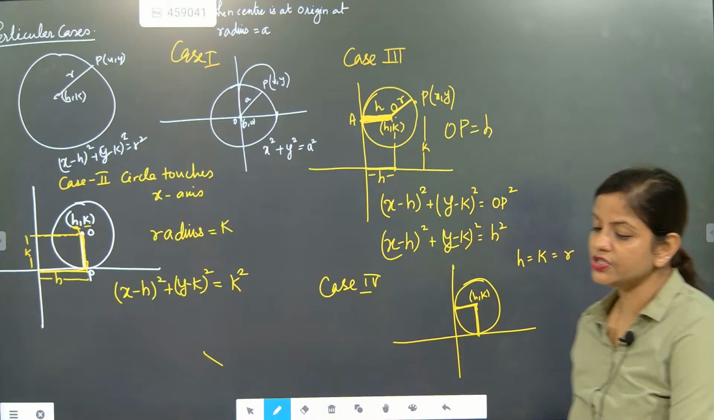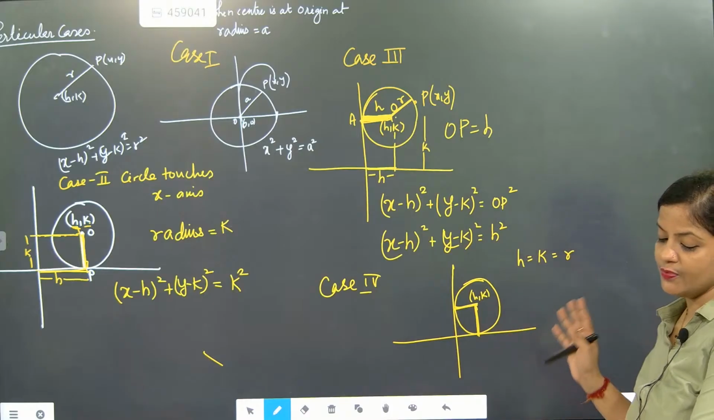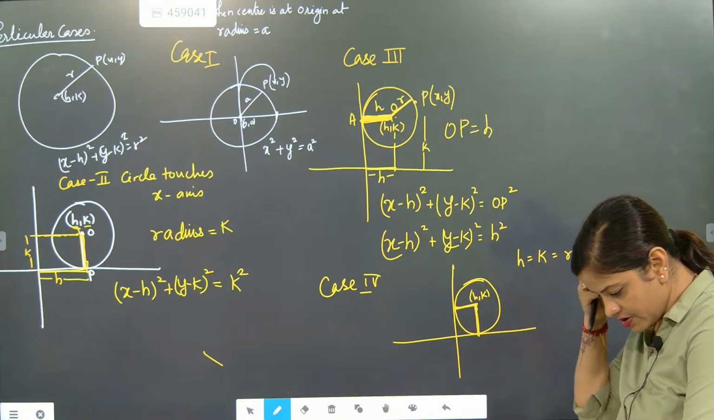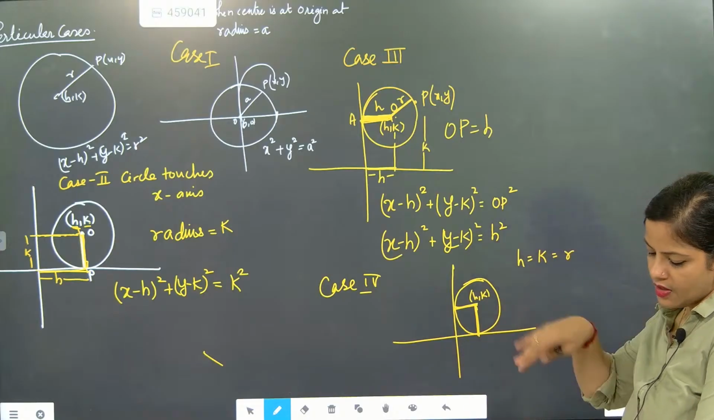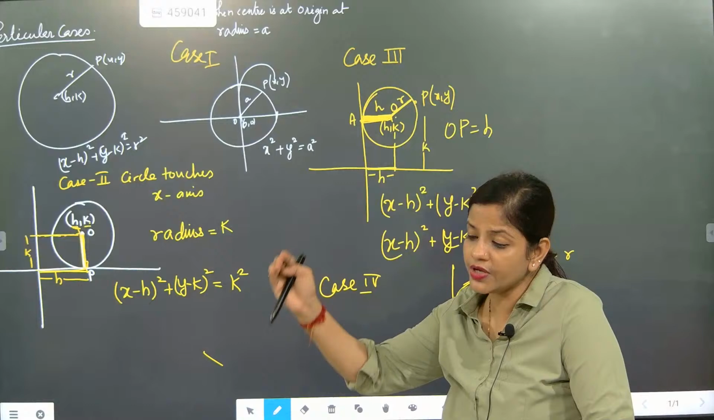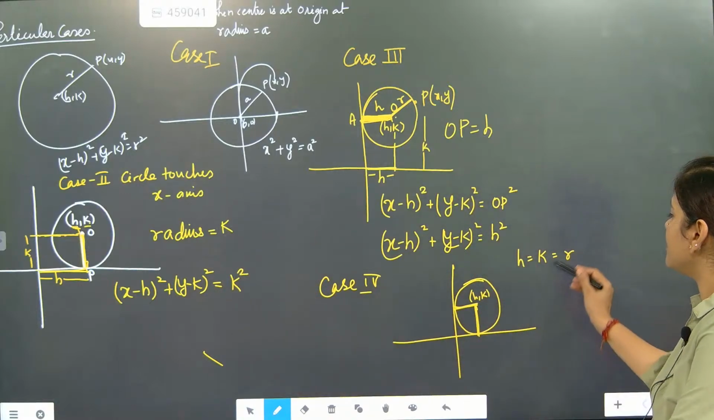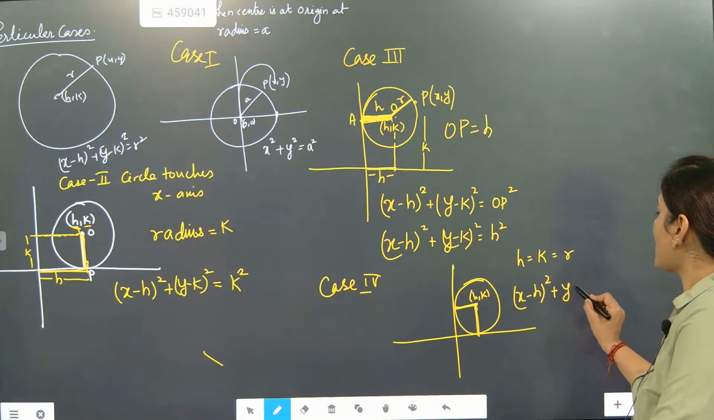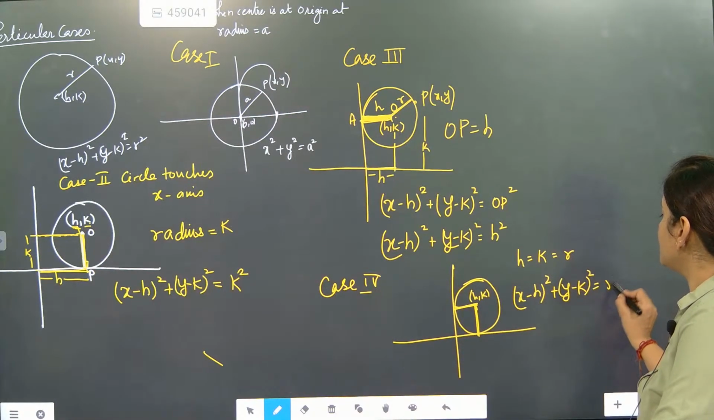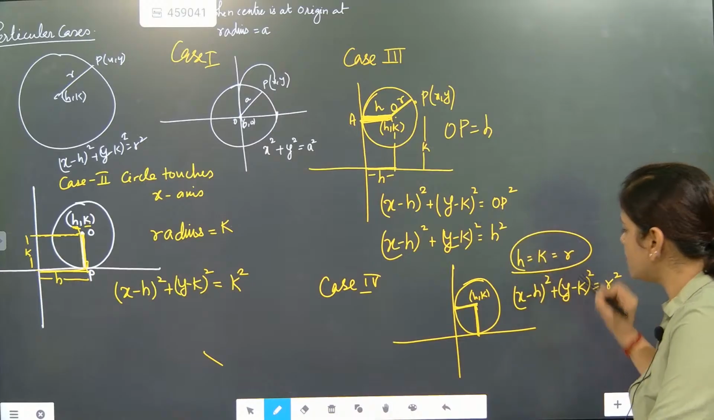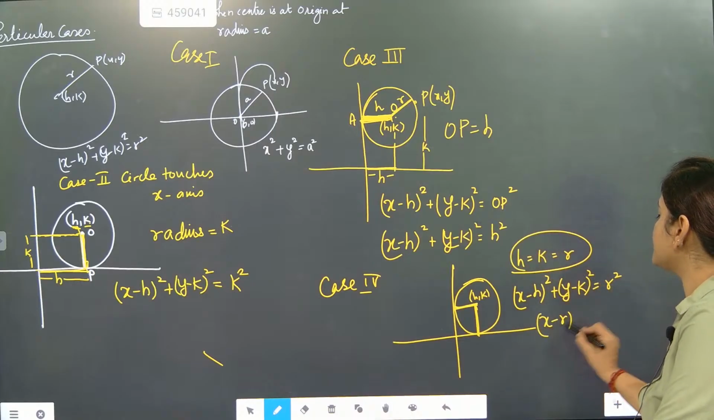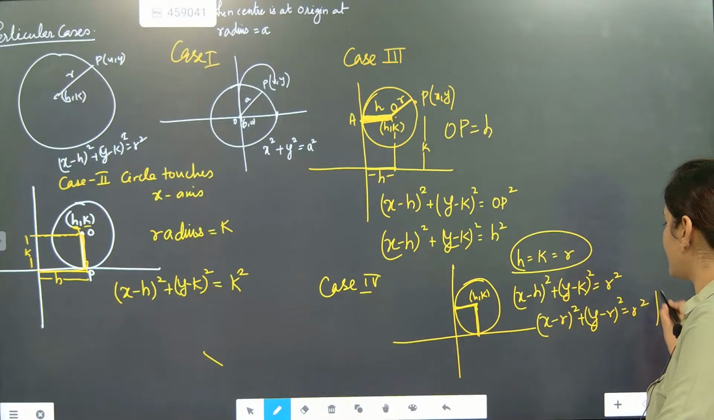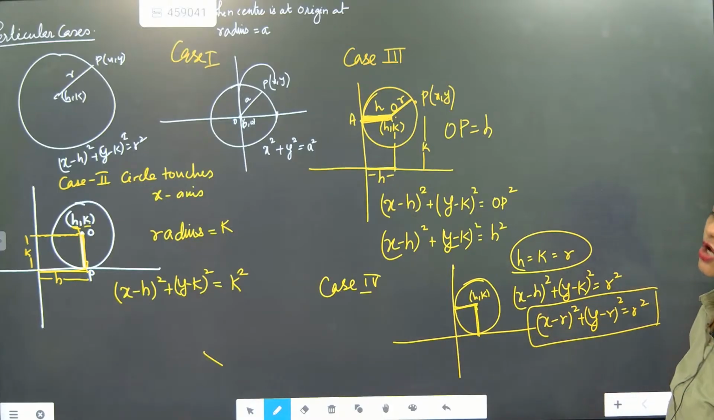I hope you might have understood this case. So when it will be touching both the axes, the condition will become h is equal to k is equal to r. So definitely this equation will become x minus h whole square plus y minus k whole square is equal to r square. But here h is equal to k is equal to r. So it will become x minus r whole square plus y minus r whole square is equal to r square. This is when the circle will touch both the axes.